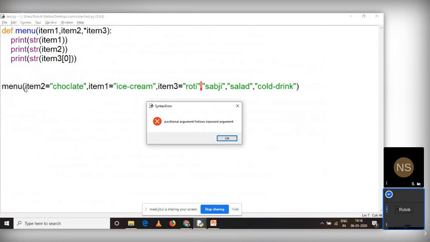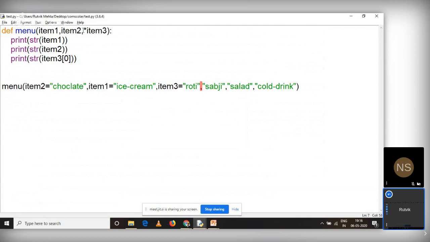So how can I do that? It's very simple. I want to store everything in a single parameter, let us say item 3, and I want to specify it as a keyword parameter. So how can you do that? Instead of using a single star, I'll be using a double star. Very simple, right? Now item 3 is equal to roti, item 4 is equal to sabji, item 5 is equal to salad, and item 6 is cold drink.